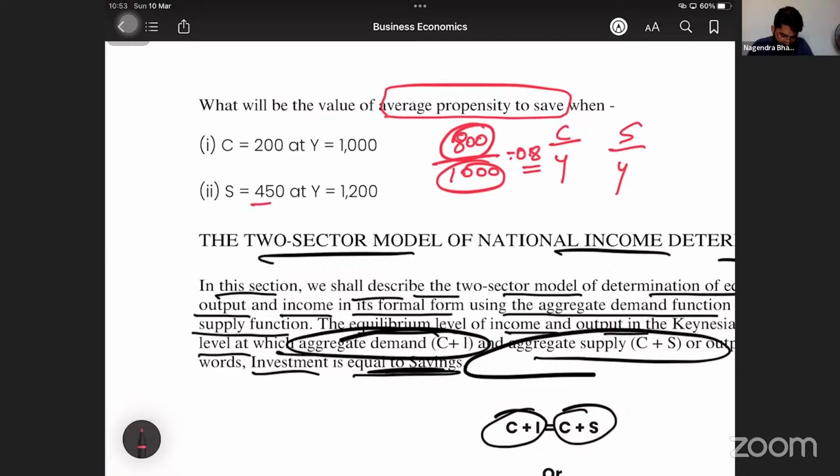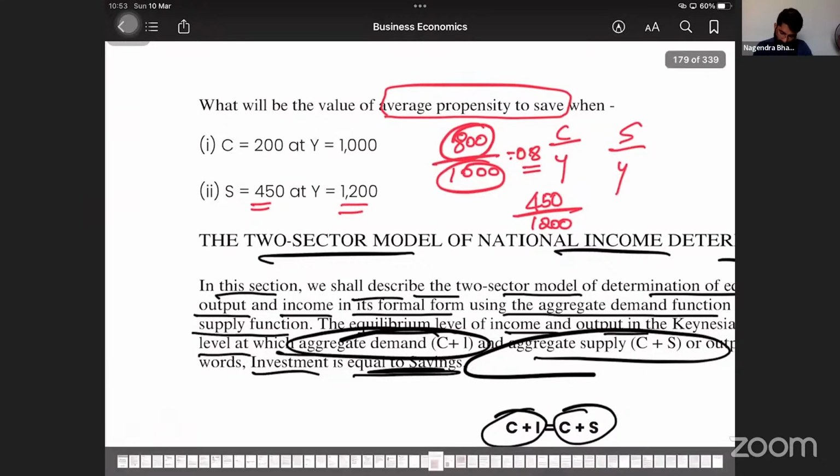Here, S is equal to 450, Y is equal to 1200. You just have to do 450 divided by 1200. This is illustration number 1. Okay, so that was the illustration which we have seen in the first illustration.